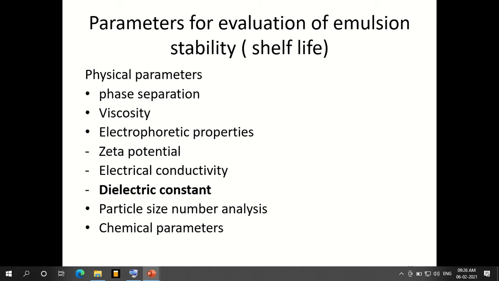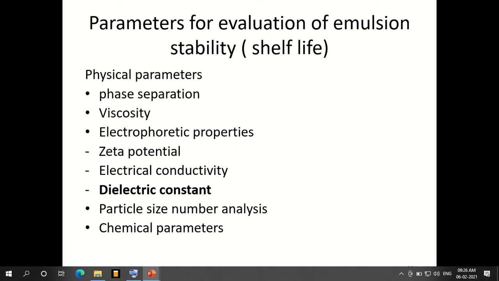Phase separation we have seen, viscosity as we have discussed just now, and some electrophoretic properties, as the charge associated matters for their separation. Zeta potential we will see, which is concerned with the charge only. Electrical conductivity will matter, and dielectric constant is one of the most important measurements. With respect to that only, particle size number analysis we will do, and chemical parameters we will see for the evaluation of an emulsion for its stability aspect.